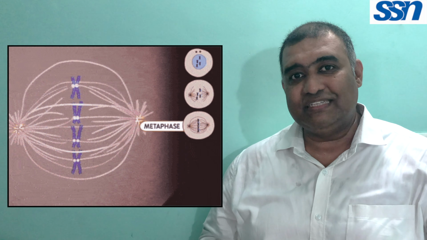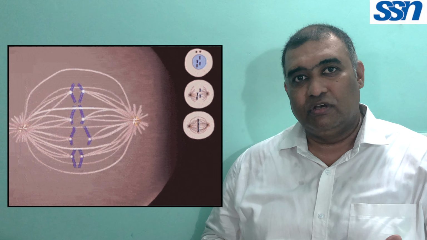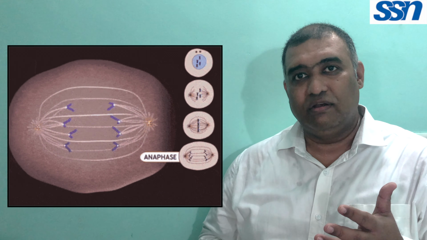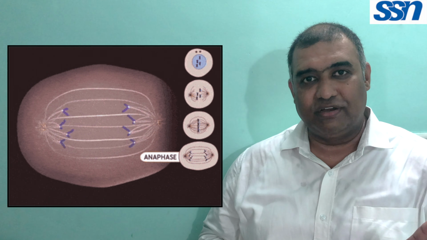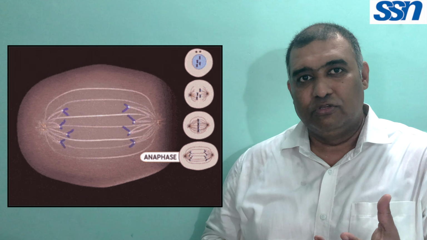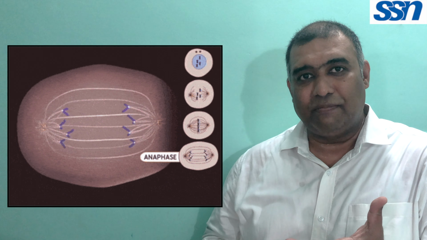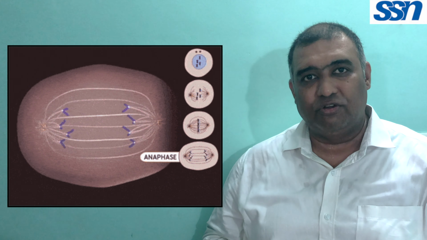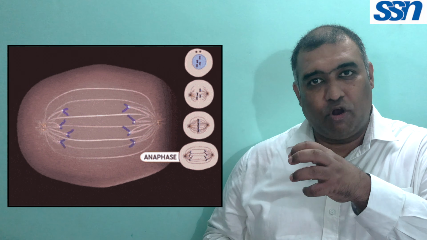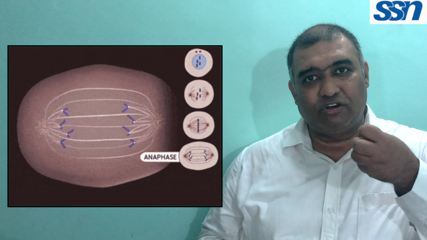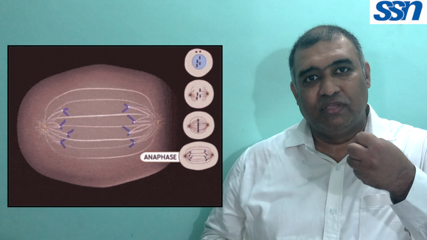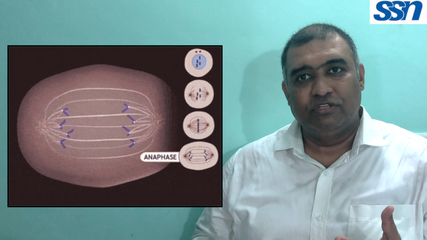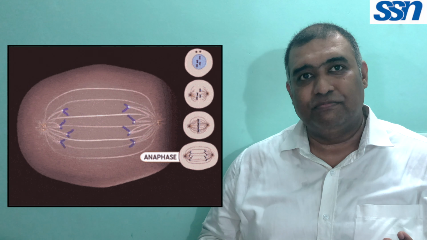Now in the third phase, that is anaphase, the Greek prefix ana means one, up, above or everywhere, meaning they just get spread up. Here the separation happens. The spindle fibers which are radiating from centrioles to the kinetochores of the chromosomes start contracting. This pulls the sister chromatids away from each other. The free spindle fibers lengthen and push the two poles apart from each other.